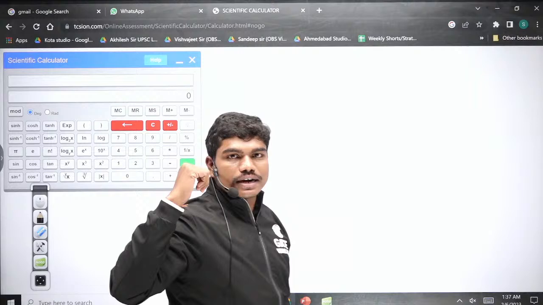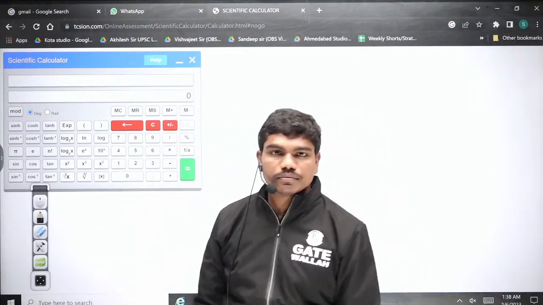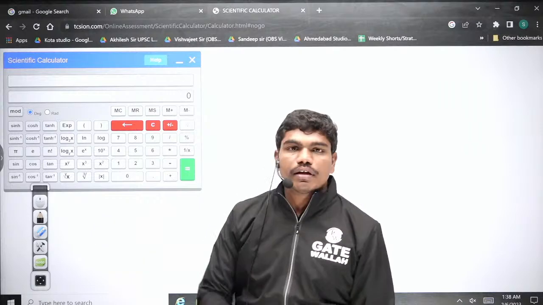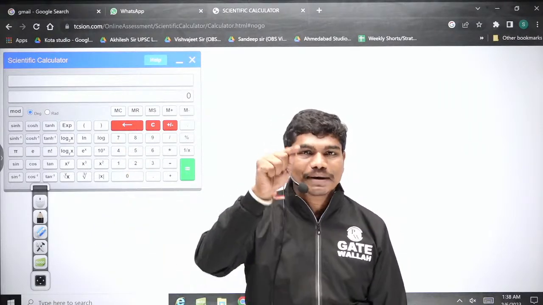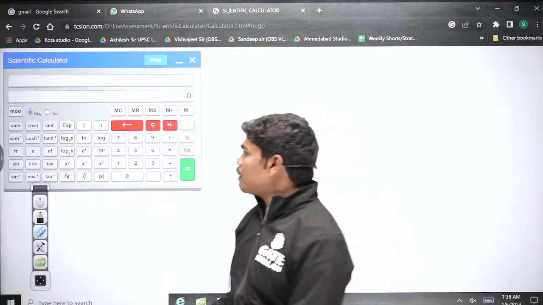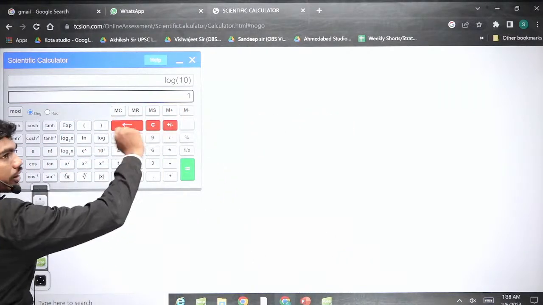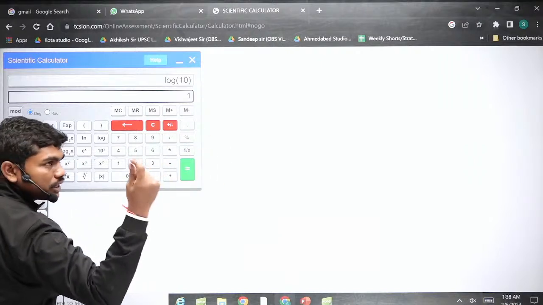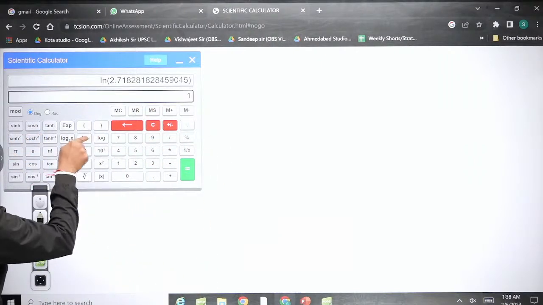In the exam calculator, there are two log options, ln and log. If you type ln, that applies base e. If you apply log, that applies base 10. For example, we know log 10 to the base 10 is 1, because log applies base 10. And ln e gives 1, because ln applies base e.